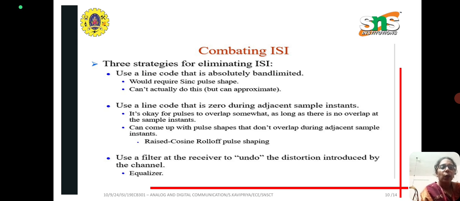This would require a sinc pulse shape, but we can't actually do this, but can approximate it. The second one is to use a line code that is 0 during the adjacent sample instants. If we allow the pulses to overlap somewhat, we can still recover the pulses by making use of raised cosine roll-off pulse shaping. The third one is to use a filter at the receiver to undo the distortion introduced by the channel, and this filter we call an equalizer.